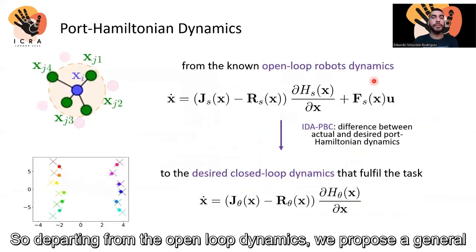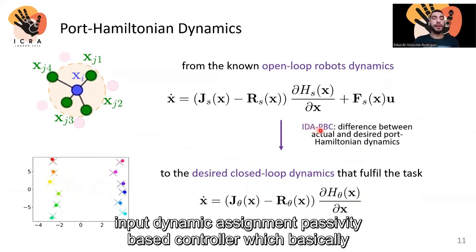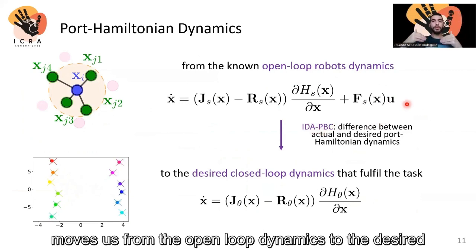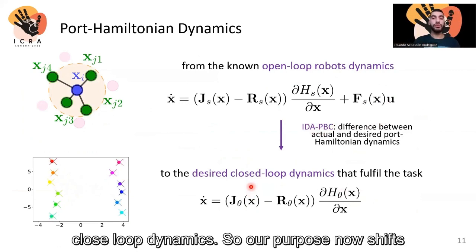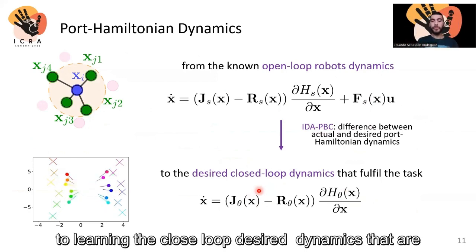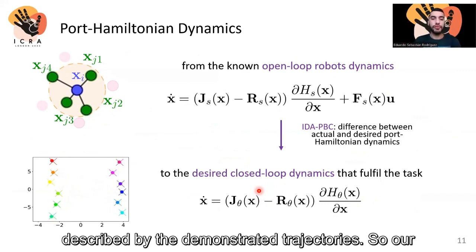So departing from the open loop dynamics, we propose a general input dynamic assignment passivity-based controller, which basically moves us from the open loop robot dynamics to the desired closed loop dynamics. So our purpose now shifts to learning directly the closed loop desired dynamics that are described by the demonstrated trajectories.